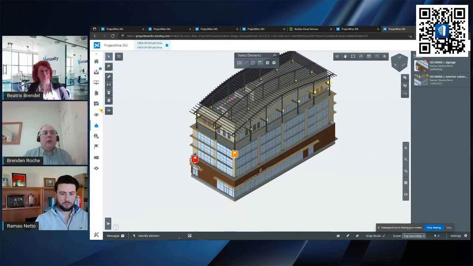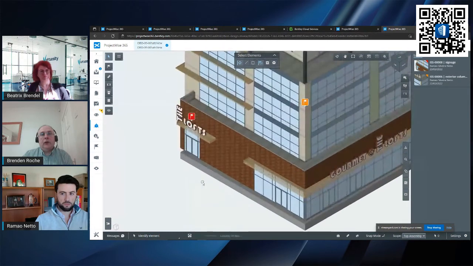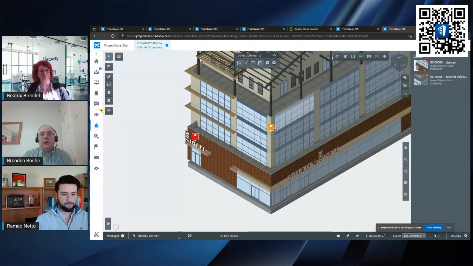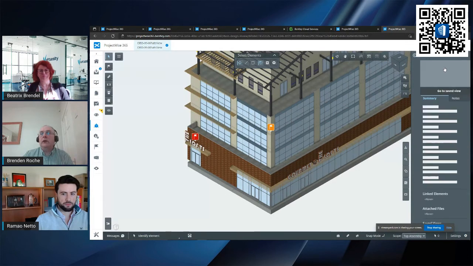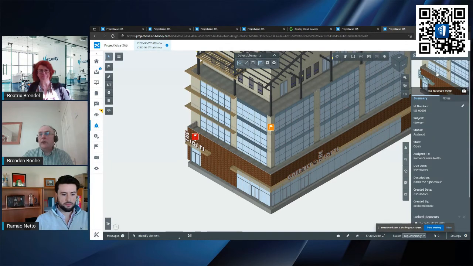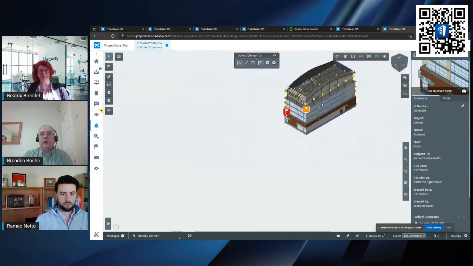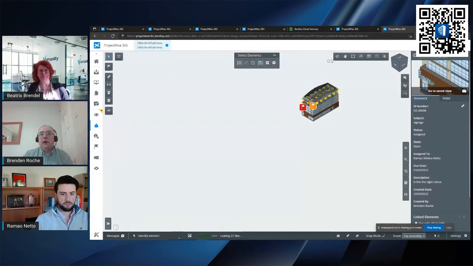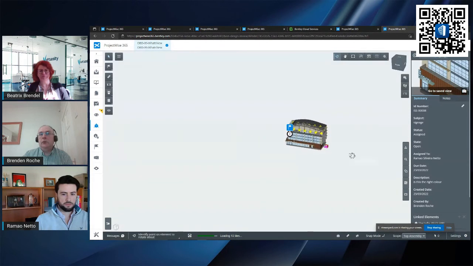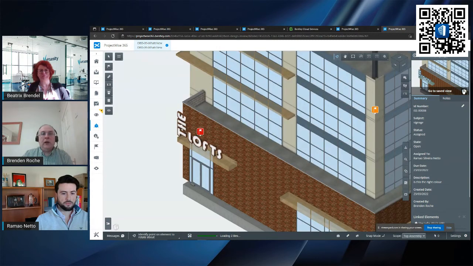When I've toggled the issues, you can now see in this model some little flags that highlight where an issue has been captured. I'm getting a little preview of these issues up here. If I click on this one, that's the issue. Let me zoom out a little bit, perhaps rotate the model. And if I hit go to saved view, can you see it's zooming in to where that issue was created?